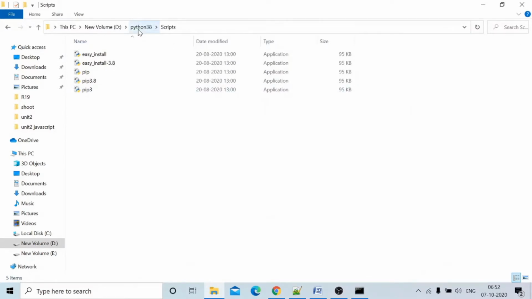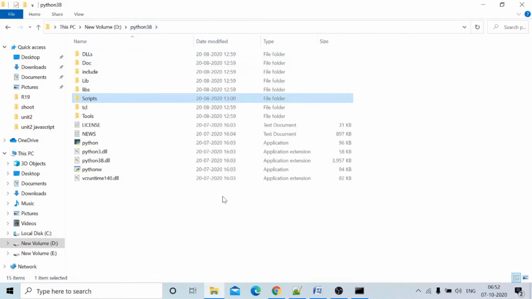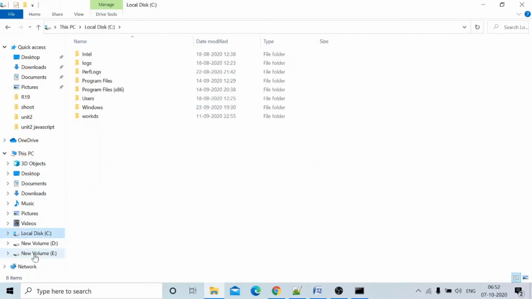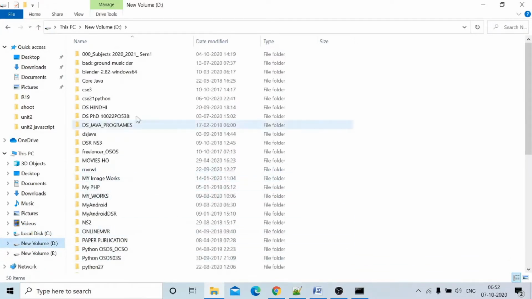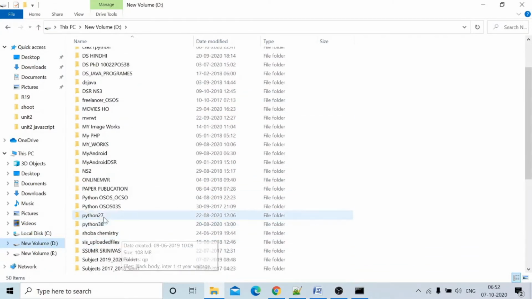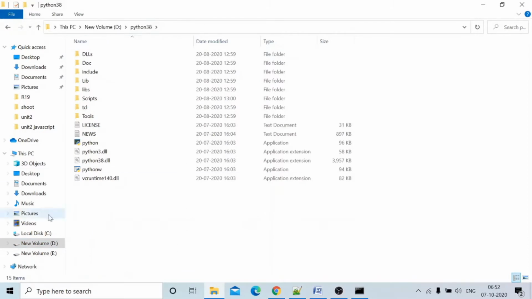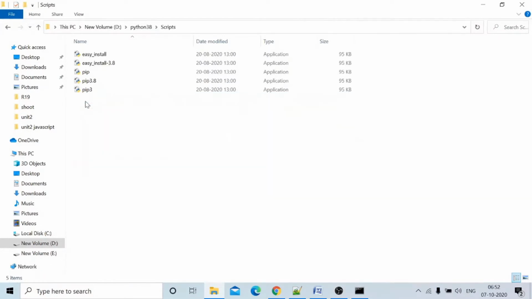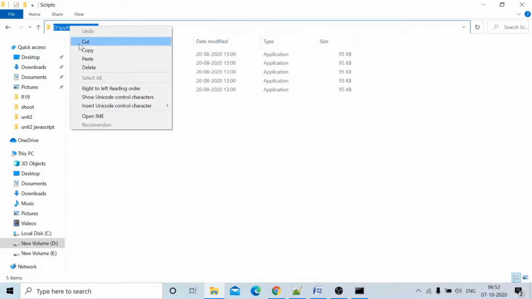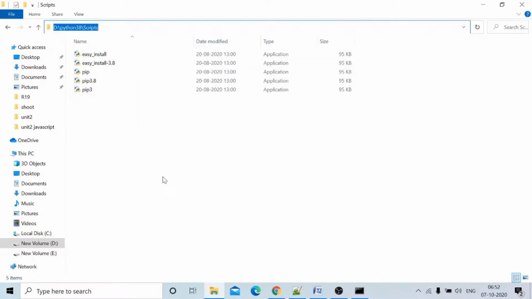First thing, in order to set the path to the Scripts folder, here is one way to do it. Go to the Python installation folder. Python is installed in the folder Python 3.8 on my system. You observe all these files, python3.dll, and in this folder the Scripts folder is there. Copy this path.